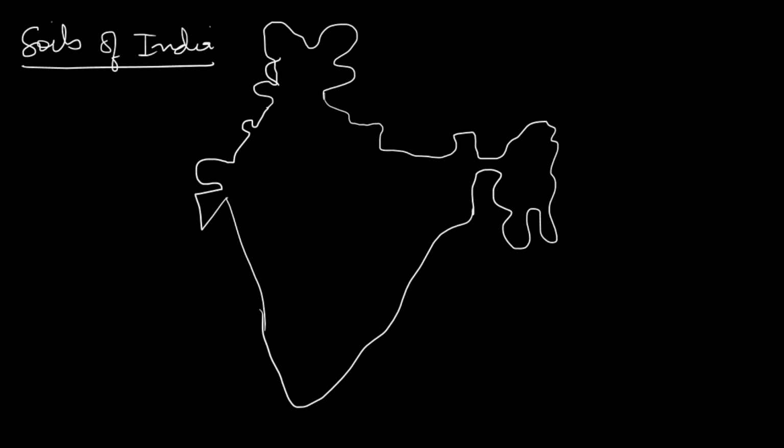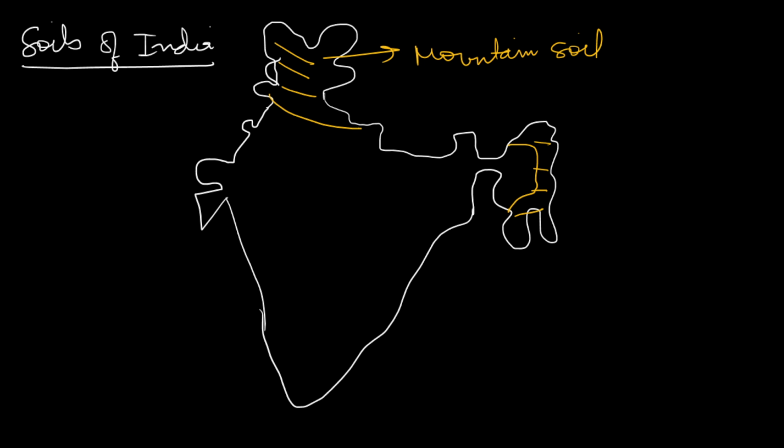So what you will find in the top, in this region, and in these northeast regions, you will find mountainous soil. Here in the Gangetic plains, what you will find?